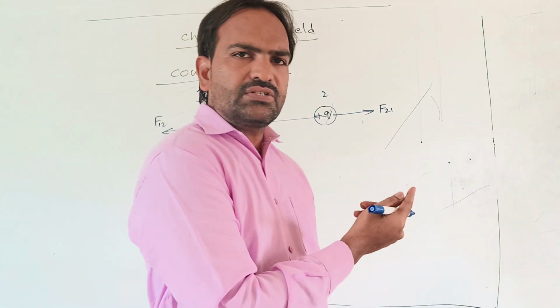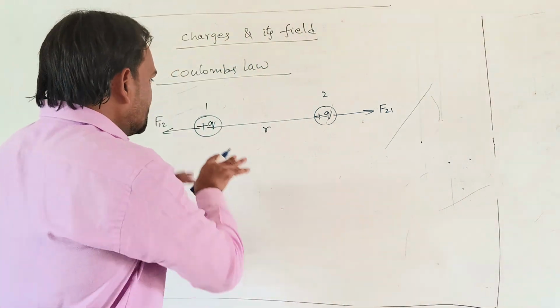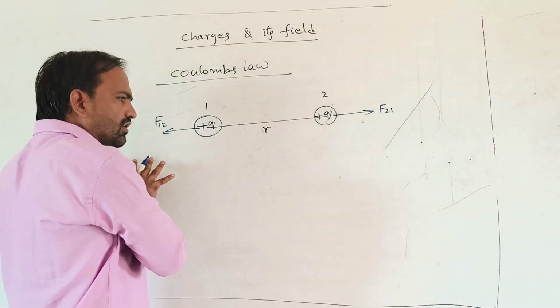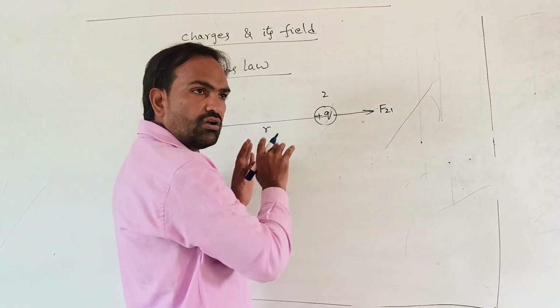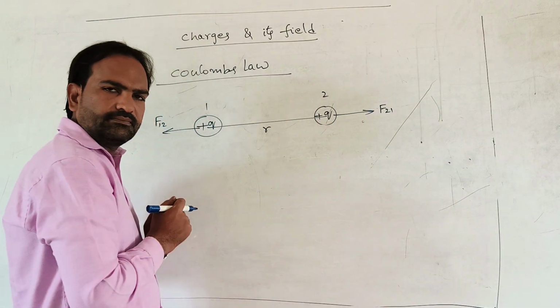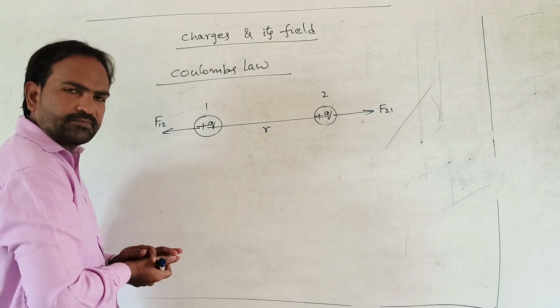Force on the second charge due to the first. These forces act along the line joining the centers of the charges, they do not go in different directions.